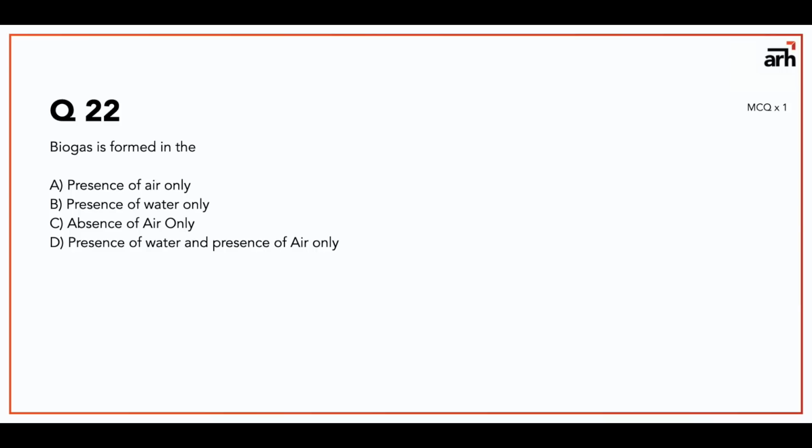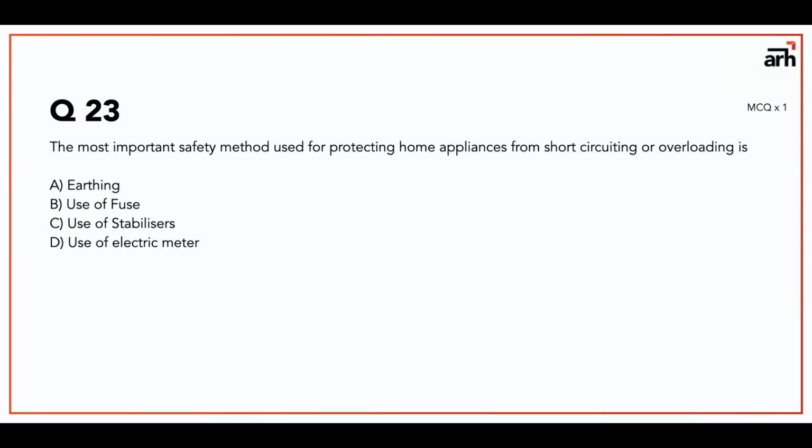Question number 22 is, biogas is formed in the, and the answer to this is presence of water and absence of air only. This is, I think, a sources of energy topic that you would have in 8th or 9th, and this question is from that. Question number 23 is, the most important safety method used for protecting home appliances from short circuiting or overloading is. This is basic electrical thing. I think again an 8th, 9th, 10th topic. So the answer for this is use of fuse.